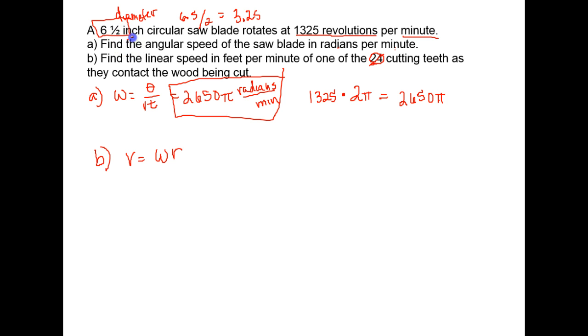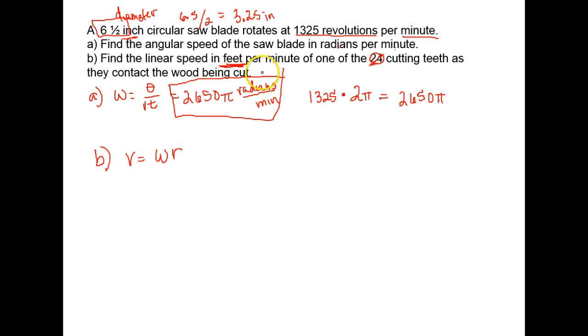And what was that in? That was in inches. Now that's important because when we look at the request for our answer, they want us to find the linear speed in feet per minute. So using inches is not going to work here. So now that we have our radius of 3.25 inches, we need to convert that to feet.